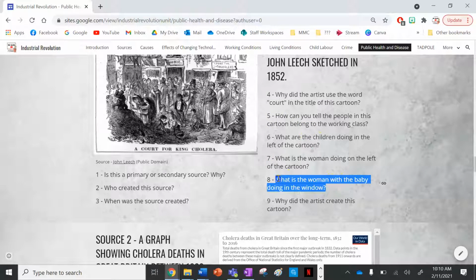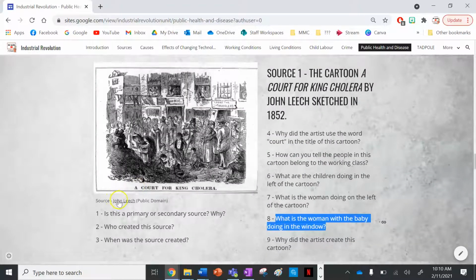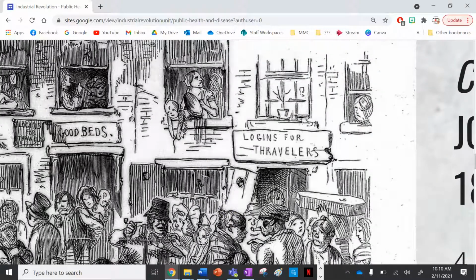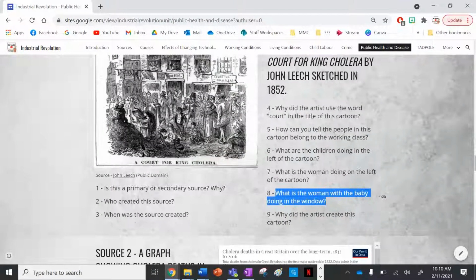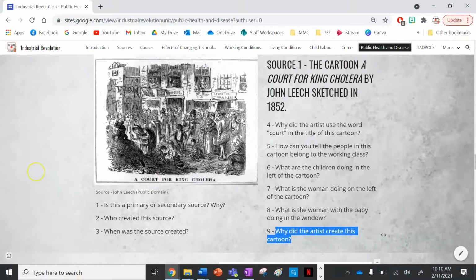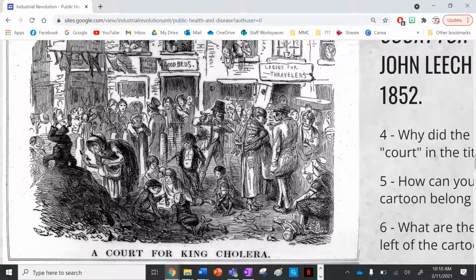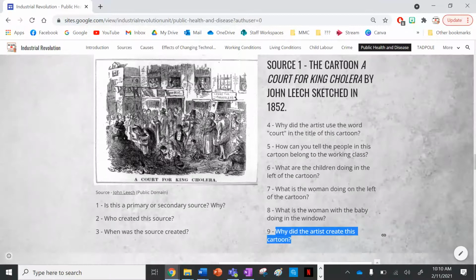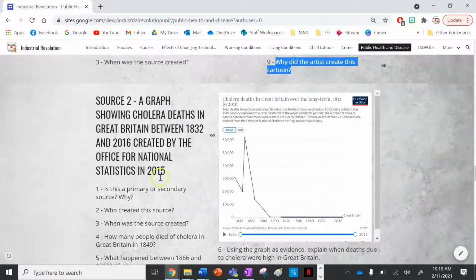What is the woman with the baby doing in the window? If you want to see it for yourself, just click on this link here. But this woman is throwing a bowl of urine out the window. That is contributing to the spread of cholera as well, as we know. And then number 9, why did the artist create the cartoon? Pretty much the artist, John Leach, is saying that cholera spreads in these really dirty places. So he's commenting on the spread of cholera due to the filth of industrial London.